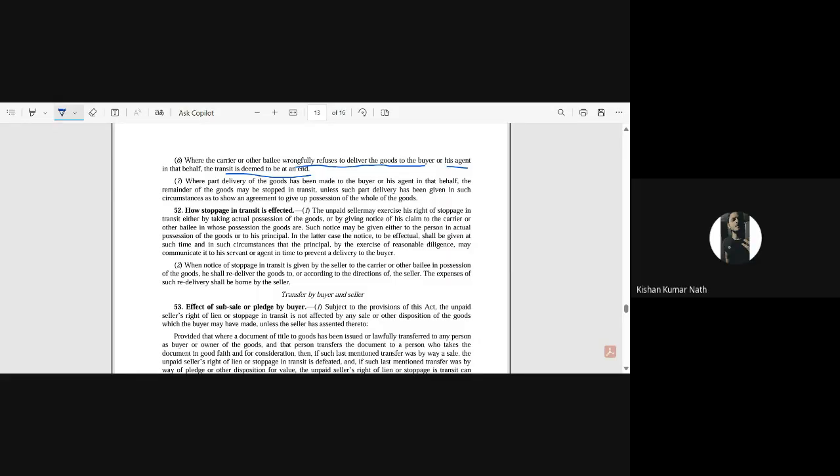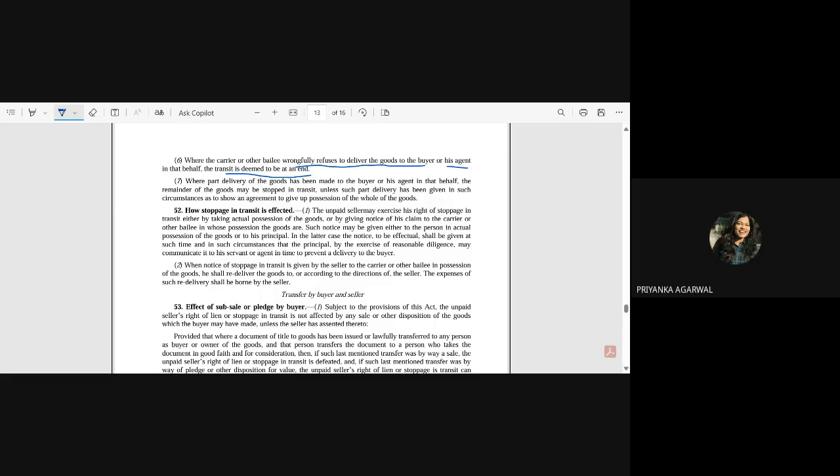Yes, you want to say that in the case of right of lien, even when the buyer is not insolvent, then also right of lien can be exercised, right? Yes, ma'am. So that means that whether the buyer is insolvent or not, in both scenarios, right of lien is there. Okay, but the right of stoppage in transit is available to the seller only when the buyer becomes insolvent, right? Yes, otherwise not.